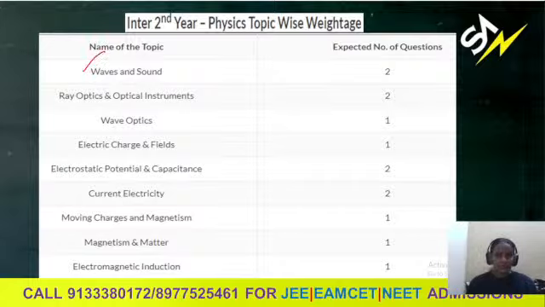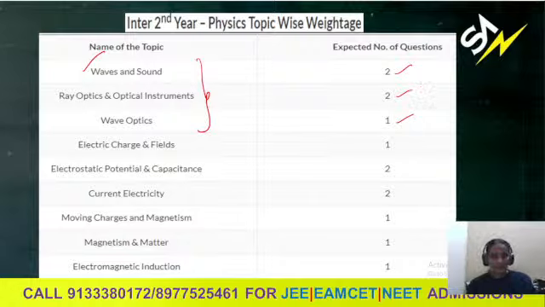Here first, waves and sound, ray optics and optical instruments, wave optics. Together we have given the unit waves and ray optics, waves and optics. These three are as a chapter. So the total number of questions is 2 plus 2, 4, plus 1. From wave optics, 1 question. Ray optics and optical instruments, 2 questions. Waves and sound, 2 questions.